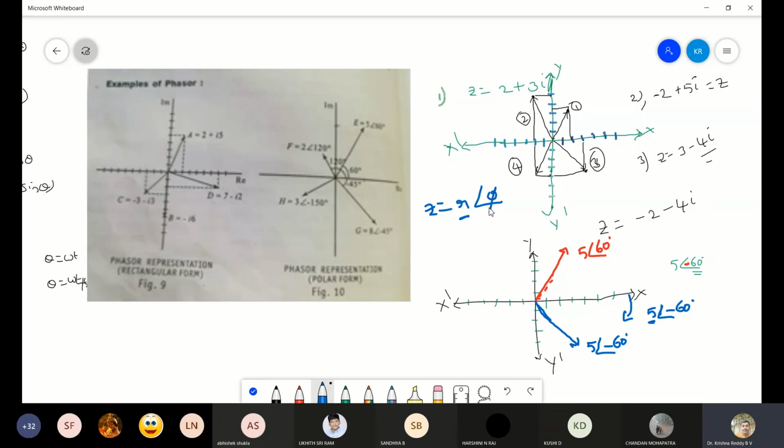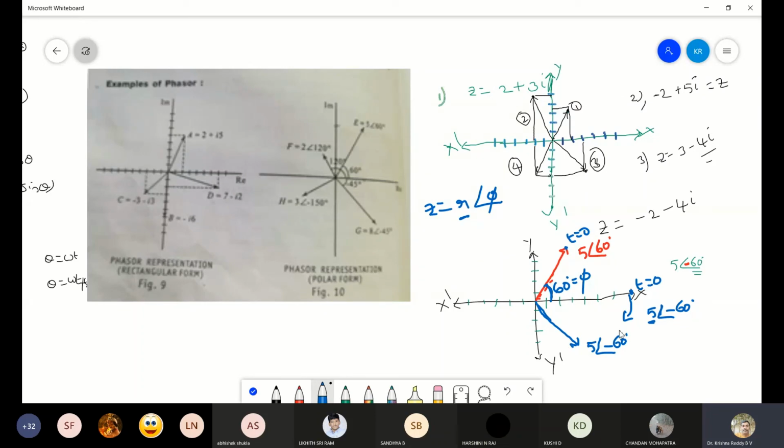Why have we marked it here as 5 angle 60 degree? Generally, we'll be considering the position of the particle when t equal to 0. If the particle is at this point, making an angle 60 degree, this will be the initial phase, which represents the phi value.